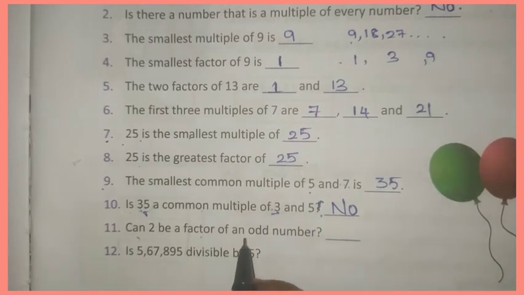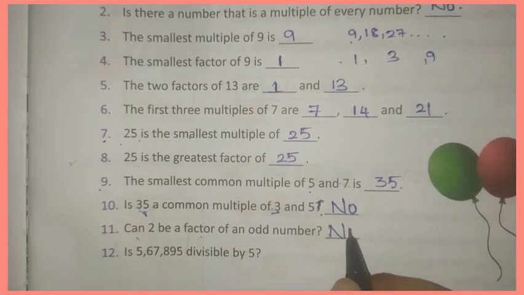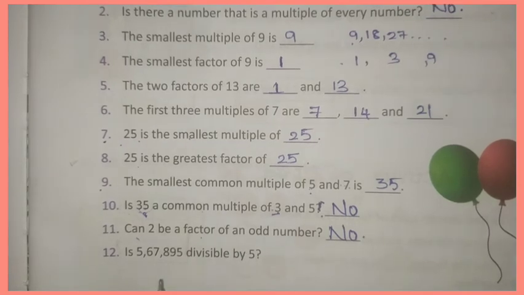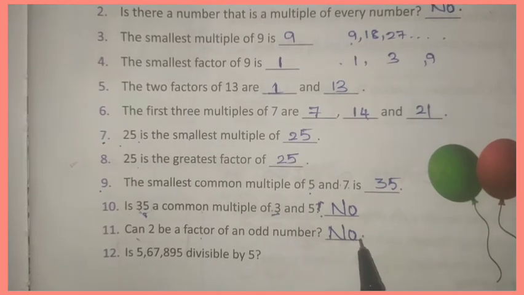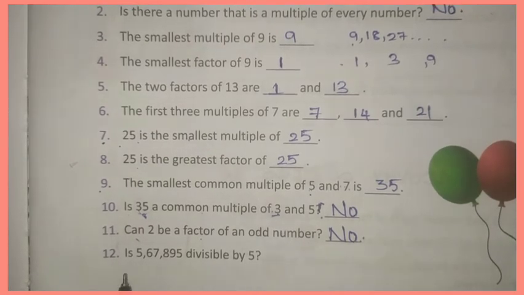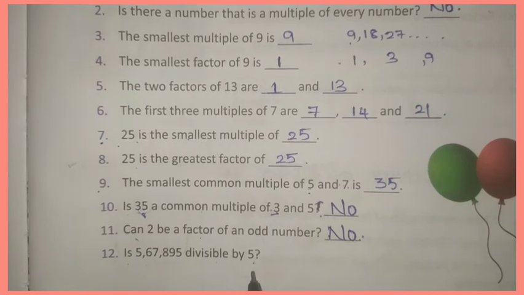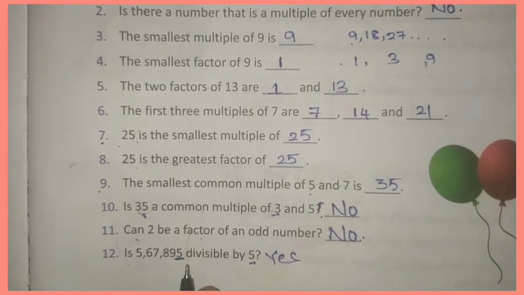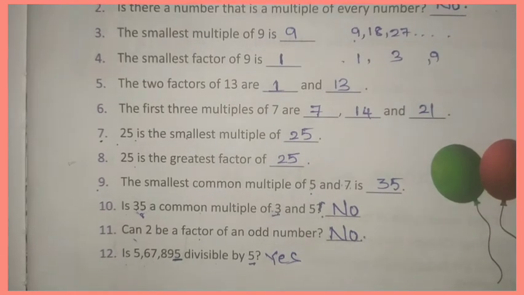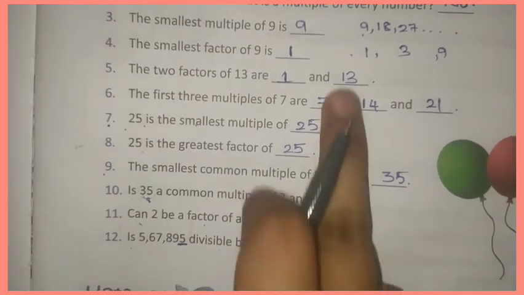Can 2 be a factor of an odd number? No. Okay. Why? Because 2 is a factor of even numbers only. It will not be a factor of an odd number. Okay. Next, is 5,67,895 divisible by 5? Yes. What is the divisibility rule of 5? You should check the ones place. If it is having 5, then it is divisible by 5. If it is not having 5 or 0, it is having any other number, then it is not divisible by 5. Okay. Write these in your fair notes.